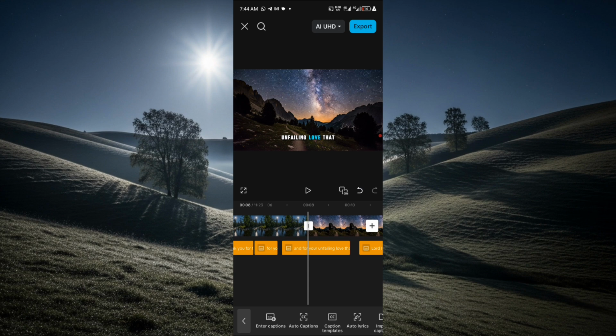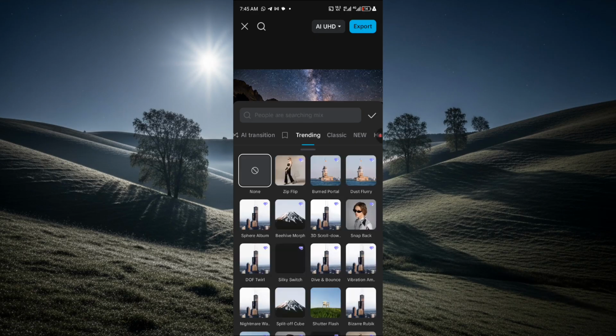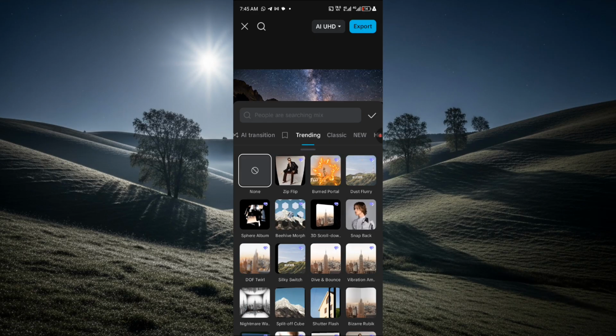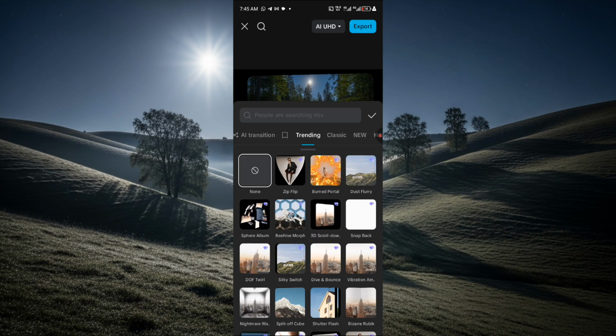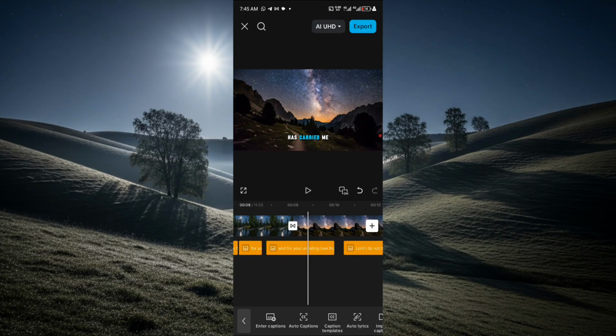Now the next thing you will do, you come to this particular place. These are transitions. Click on transitions, then you're going to add transitions to these images. So let's say we want to use this particular one. Once you click on the particular transition that you want to use, you just click on apply to all. So it's going to apply transitions to all automatically. So now let's see it.